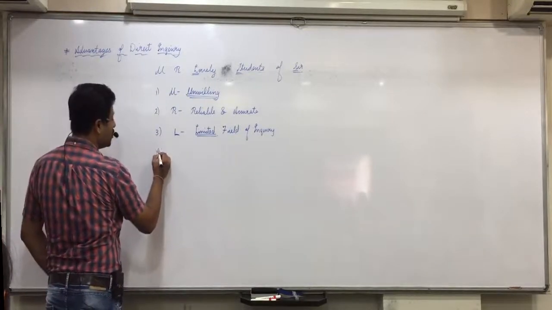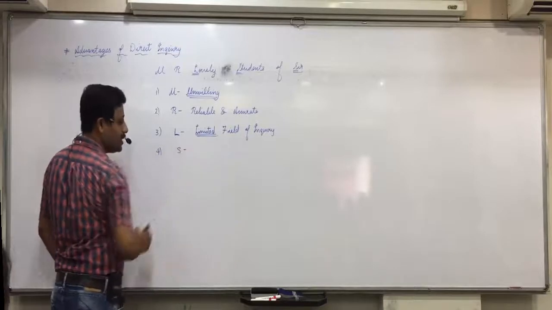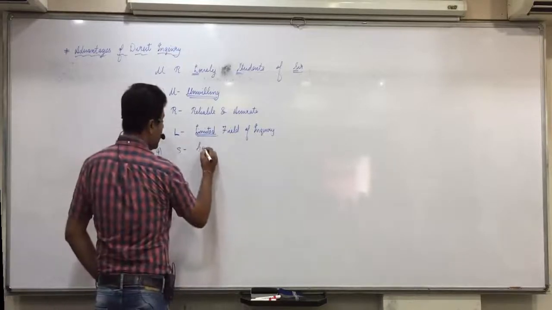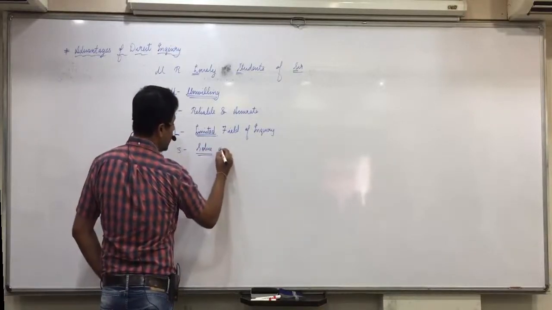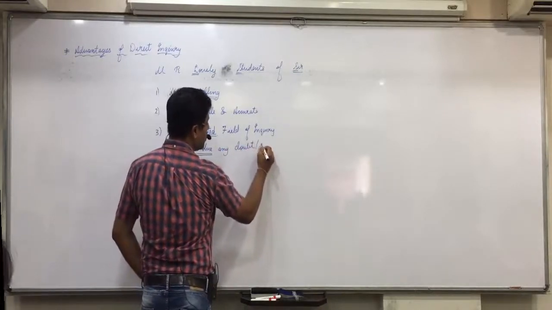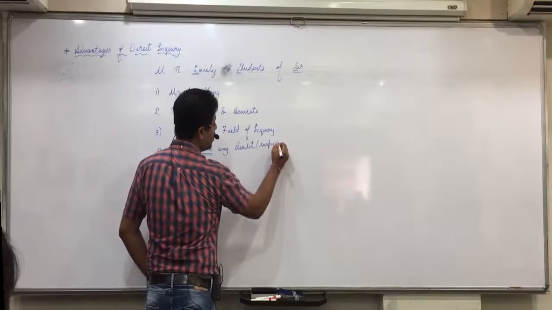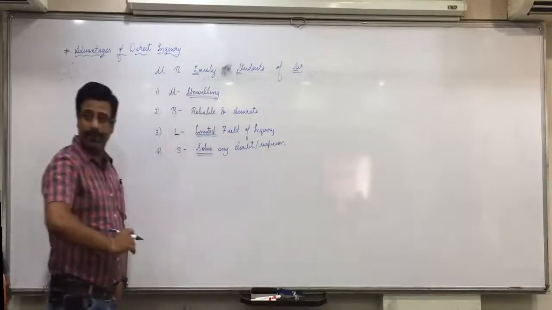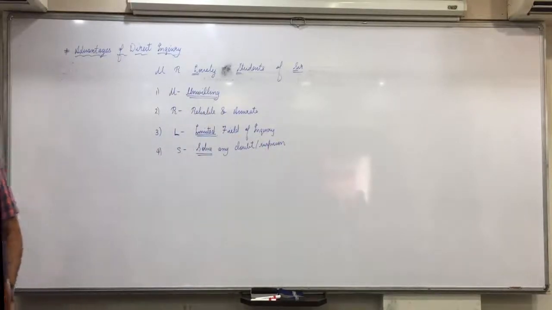Then further, for students, you remember? Yes. So you can solve any doubt or suspicion which arises during the course of inquiry. You can solve any doubt or suspicion which arises during the course of inquiry.